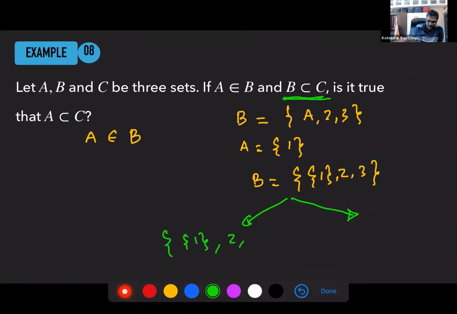So let's say 2, 3, and let's say 4. Now, can I see a possibility where, if I take this one, it means to say A is a subset of C?